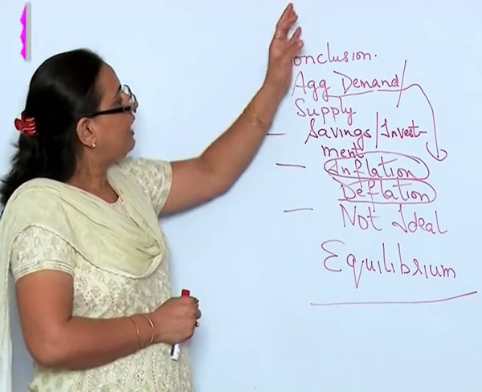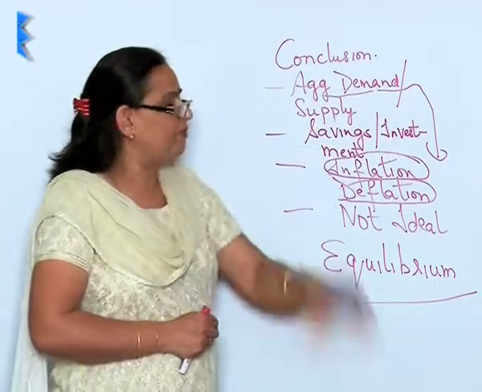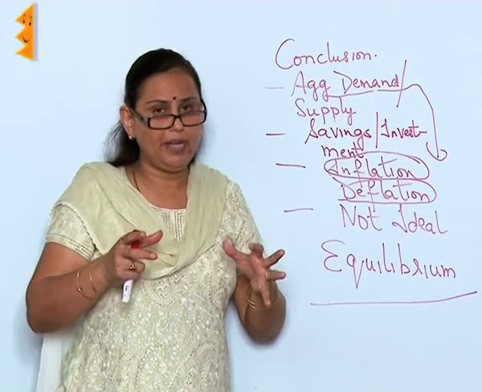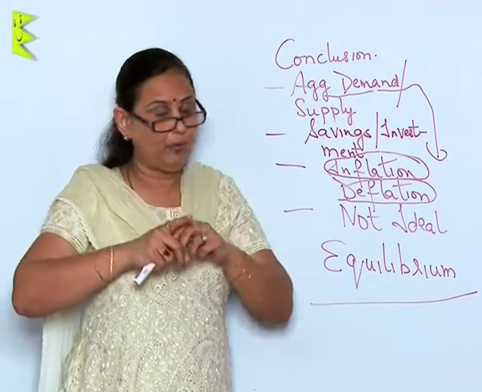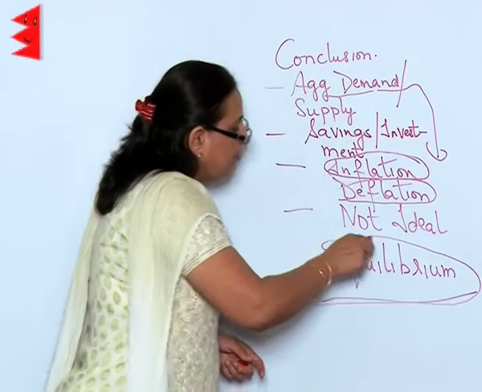Thus, what we have understood about supply, demand, saving, investment, inflation, deflation, employment, full employment is only one word which we have to understand, and that is what I call equilibrium.